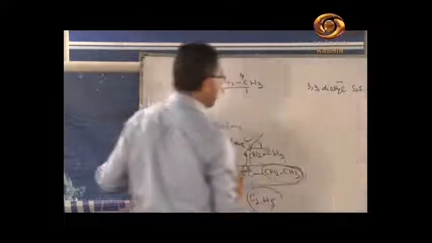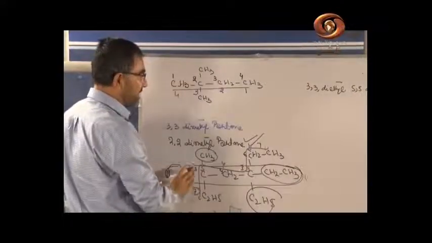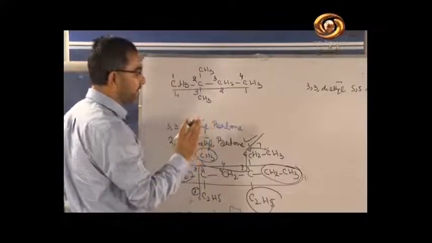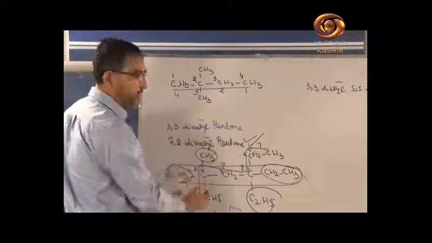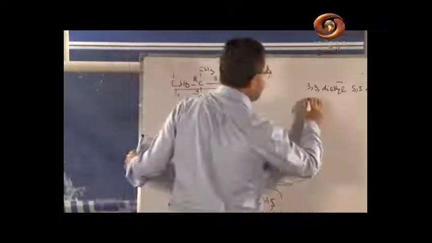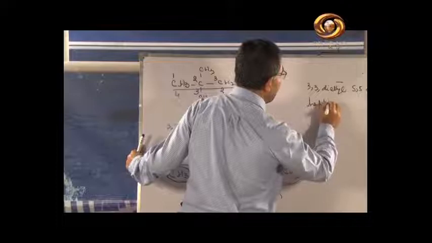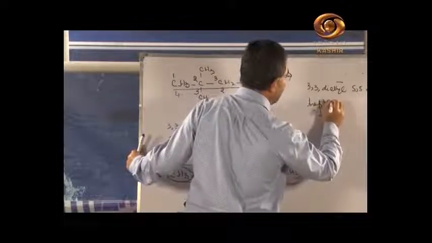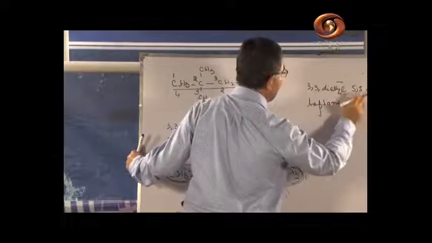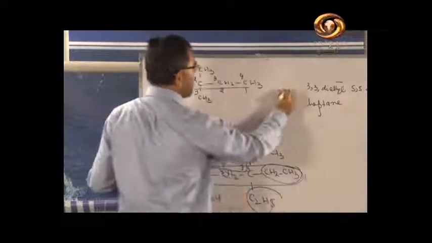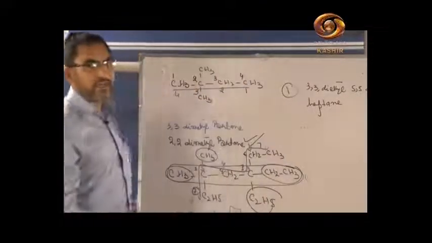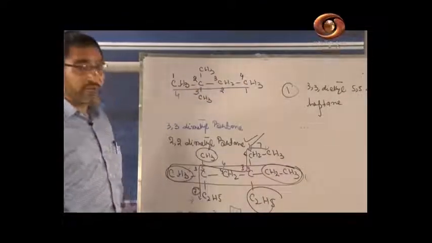If we write the name of the compound, it is 3,3 diethyl 5,5 dimethyl heptane. This is the one name of the compound. ये एक हमारा नाम बन गया। अब दूसरा नाम क्या बन जाएगा?